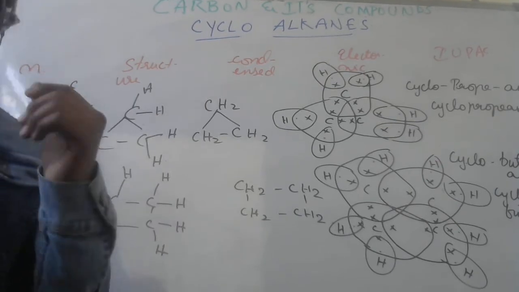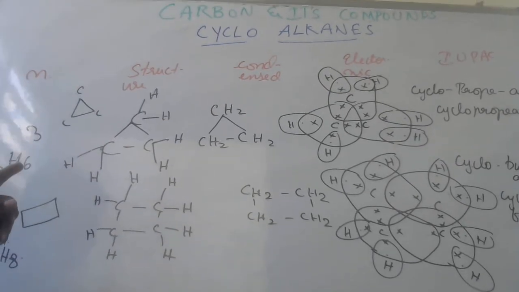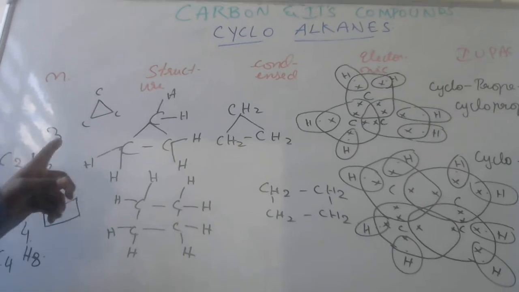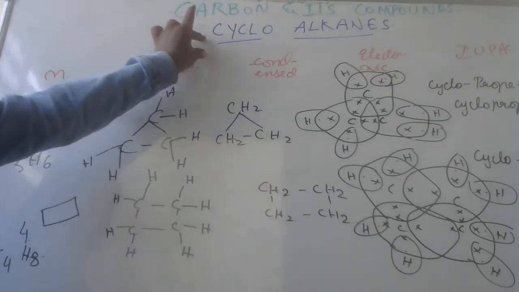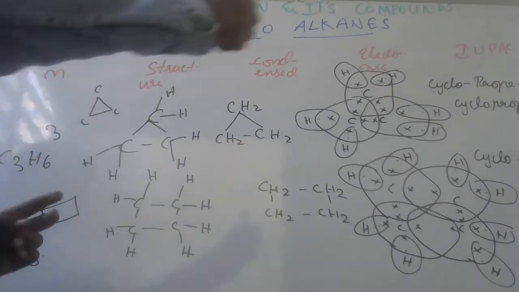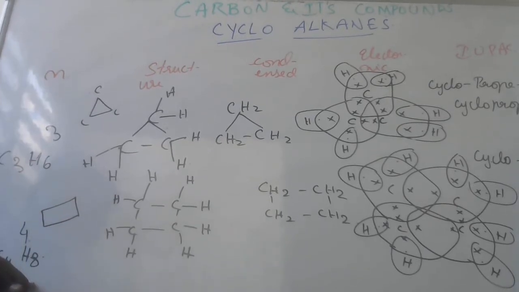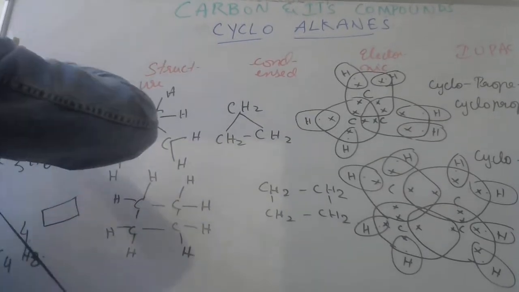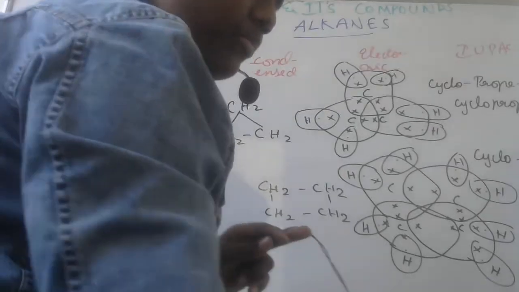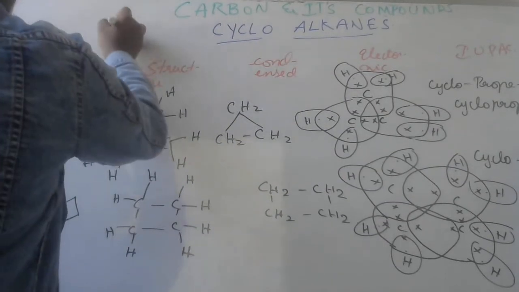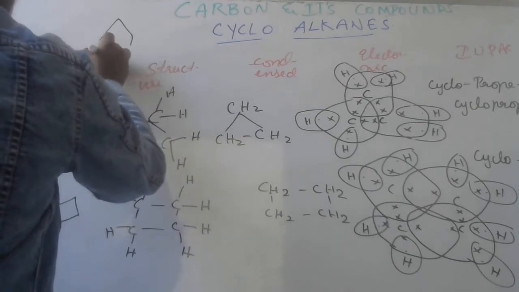Now from the structural formula, try to get the general formula for cycloalkanes. If C is 3, H is 6. If C is 4, H is 8. And now for C5, let us see. I am drawing the bond line notation. 5 means it should be a pentagon, right?